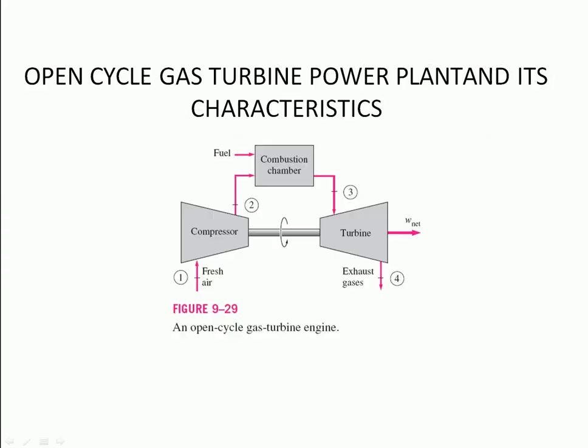Now, from this diagram we can understand the open cycle gas turbine power plant and its characteristics. The gas turbine actually operates on an open cycle. Air at ambient condition is drawn into the compressor, where its temperature and pressure are raised. The high pressure air proceeds to the combustion chamber where the fuel is burnt at a constant pressure. The high temperature gases then enter the turbine.